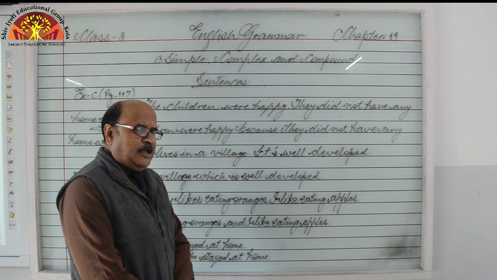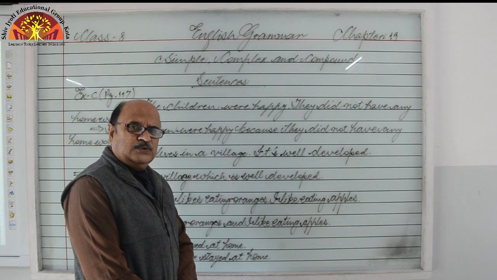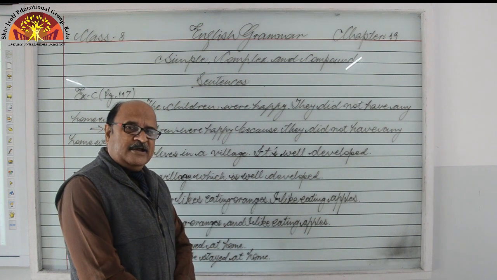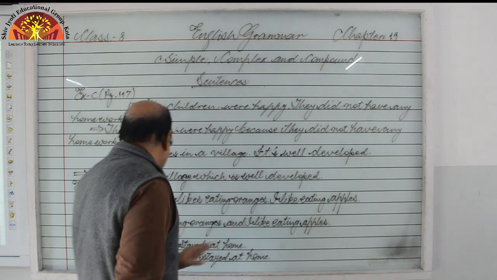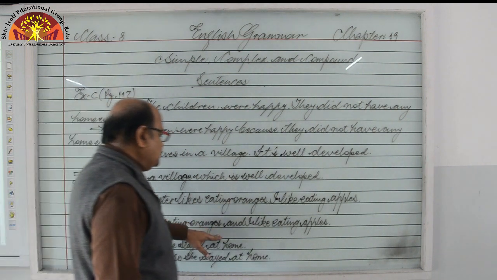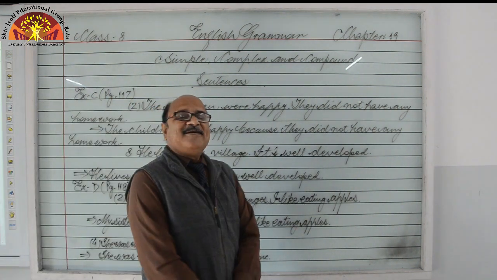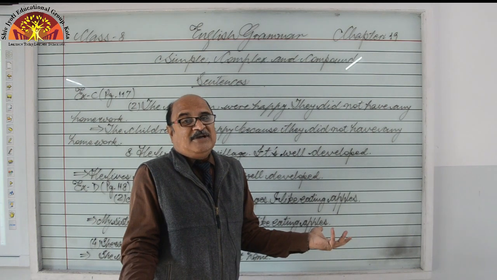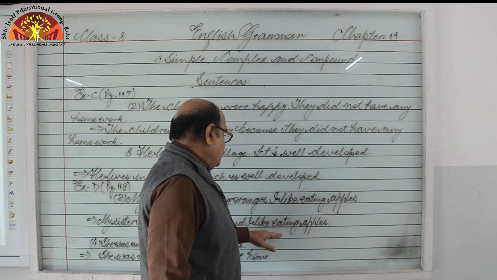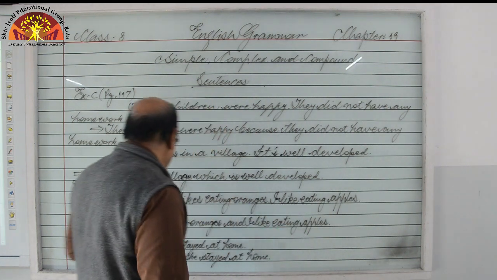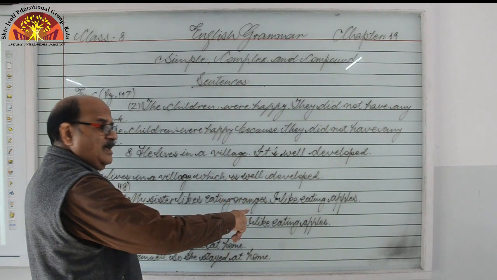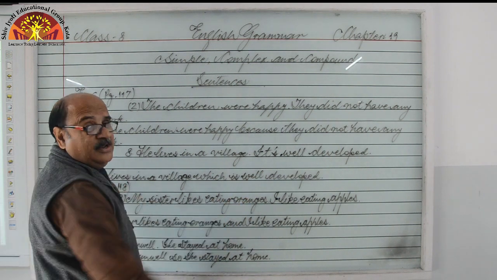Some of you might be thinking, sir, can we use any other conjunction? Means any other coordinating conjunction? Yes, you can. You can write it in another way. My sister likes eating oranges, but I like eating apples. This is also correct, because but is also a coordinating conjunction. So in this way, we have to combine them into compound. Okay, they both are main clauses. They both are independent. They are not dependent on each other.